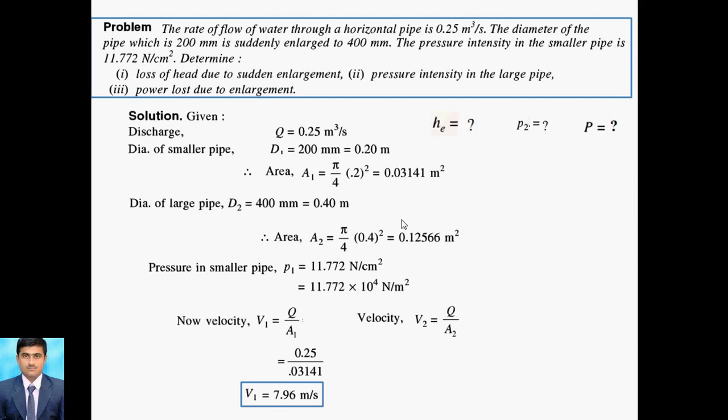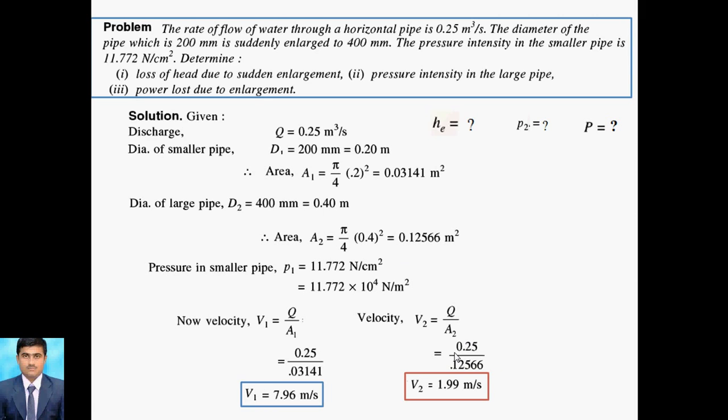Now we go for velocity V2, which is Q upon A2, again using the continuity equation Q is equal to A2 V2. Putting Q as 0.25 and A2 as 0.12566, we get V2 as 1.99 meter per second.